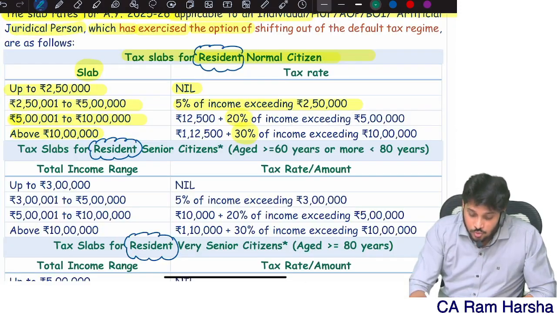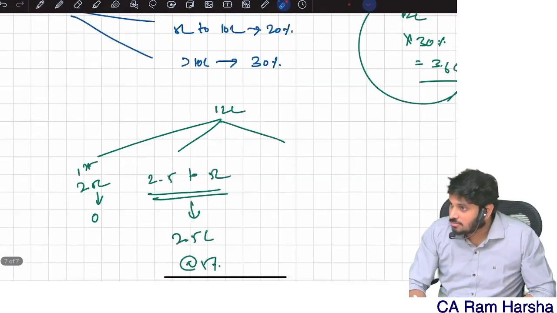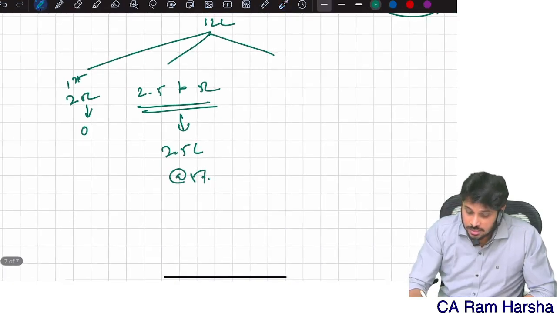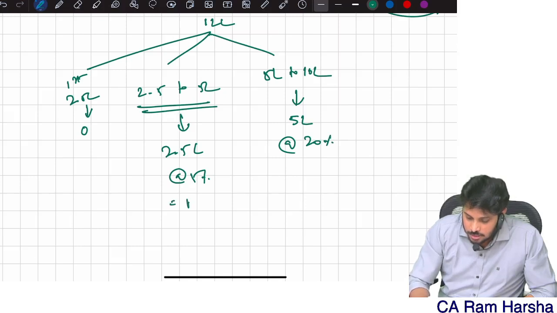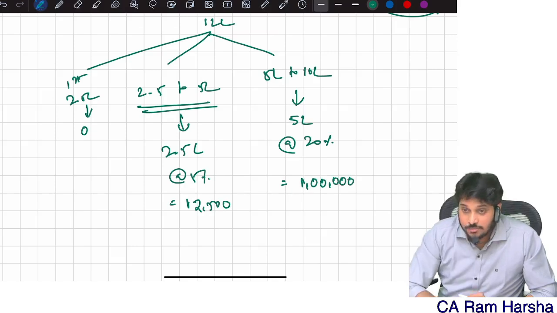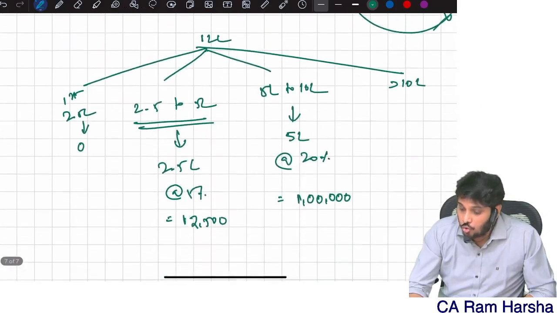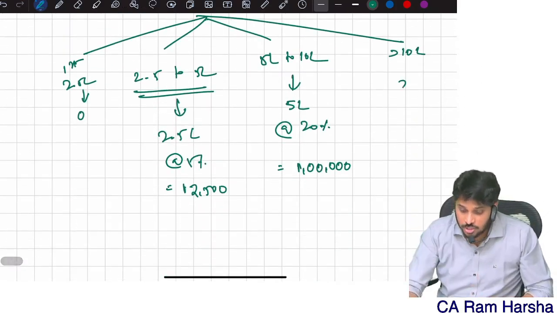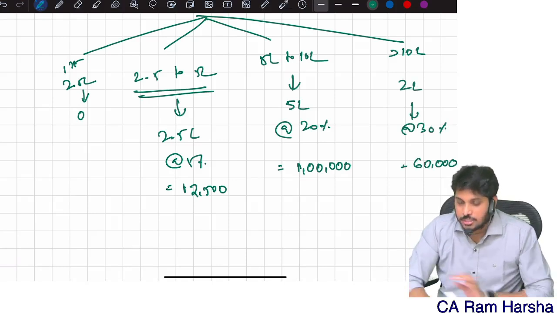Again, what is the third slab? 5 lakh to 10 lakh. I have 12 lakhs income. So the 5 lakh to 10 lakh slab means what income? 5 lakh at 20%. This is 1 lakh. I have income more than 10 lakhs. More than 10 lakhs, how much do I have? Only 2 lakhs, which is taxable at 30%, is equal to 60,000.